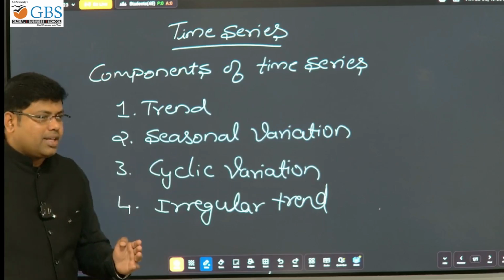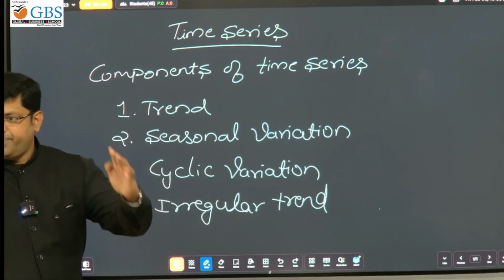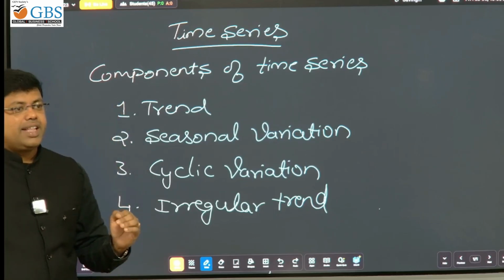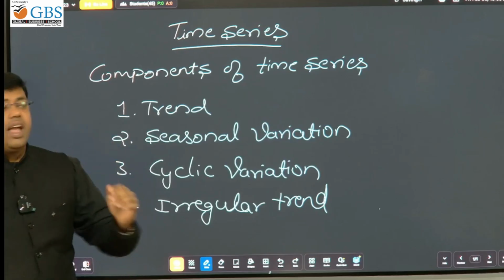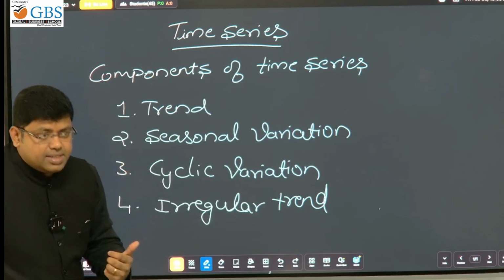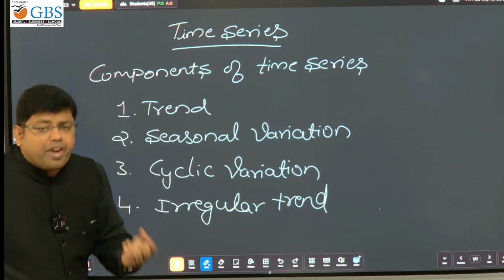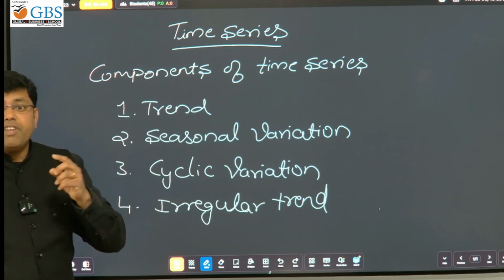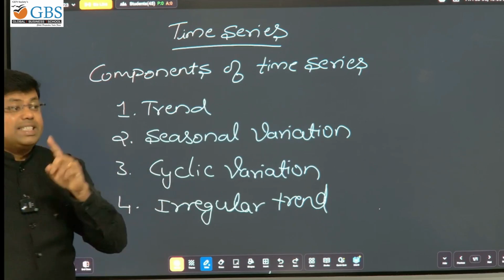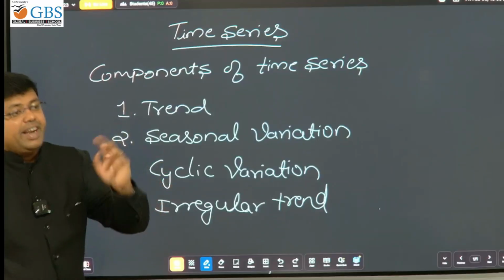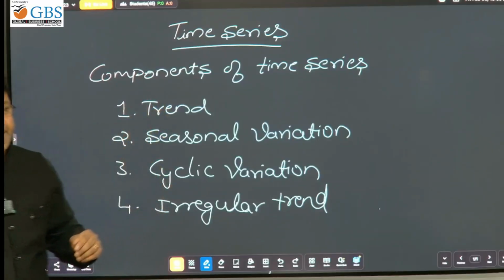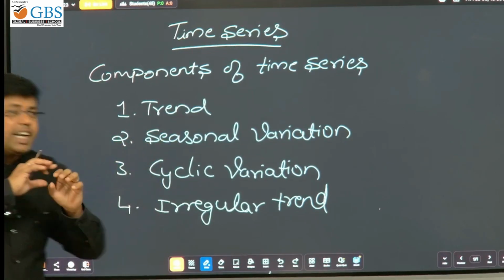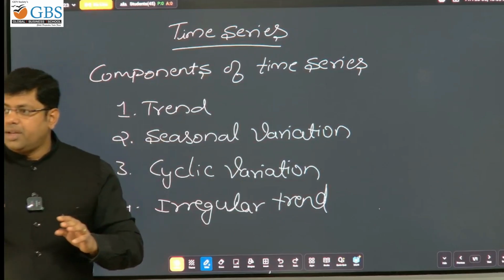It's a long term, continuous, upward or downward. Then we call that as a trend. An example for trend is increase in the gold rate, silver rate in India. Increase in the population rate in India is the example for trend, because it is a continuous upward, right?